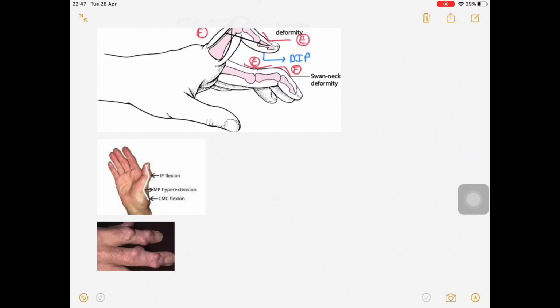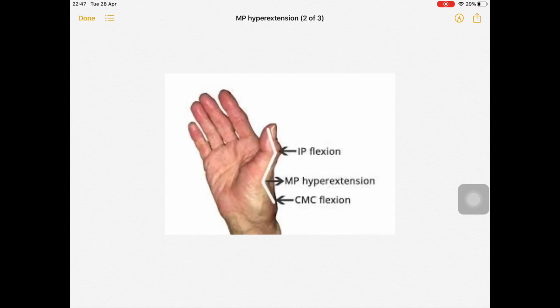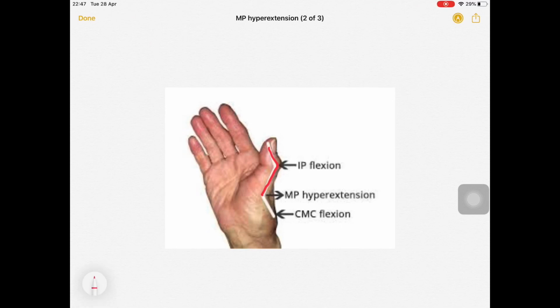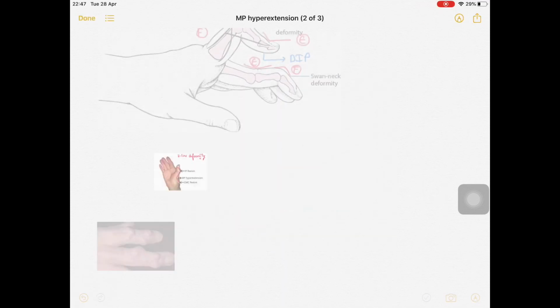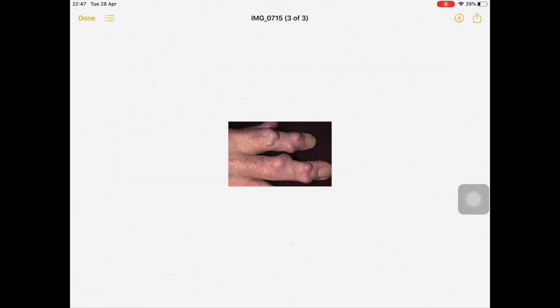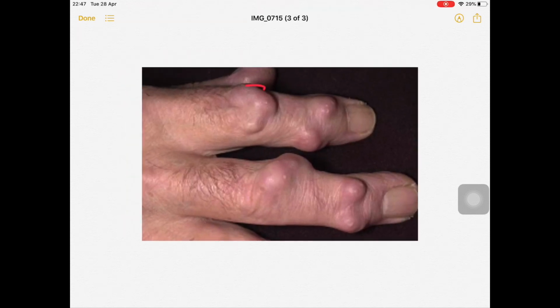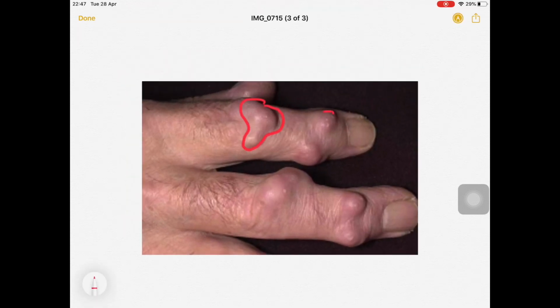Next we have the Z-line deformity. In the Z-line you can see easily that in the interphalangeal joint there is flexion, then in the metacarpophalangeal joint there is hyperextension, and then again flexion. So this is the Z-line deformity. In this picture you can see the nodules. This one is the subcutaneous nodules.